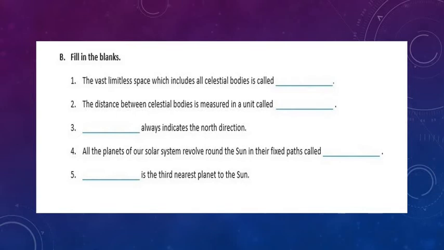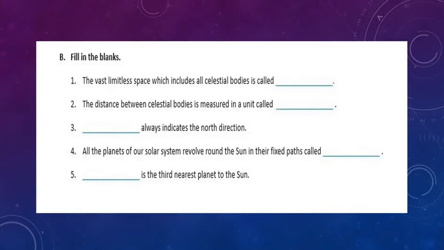Third, dash always indicates the north direction. Pole star, or in Hindi we call it Dhruv Tara. So pole star always indicates the north direction. Next, all the planets of our solar system revolve round the sun in their fixed path called dash. So what was the path? This you have studied in class 5 also. The fixed path is known as orbit. Yes, all the planets of our solar system revolve around the sun in their fixed path called orbits.